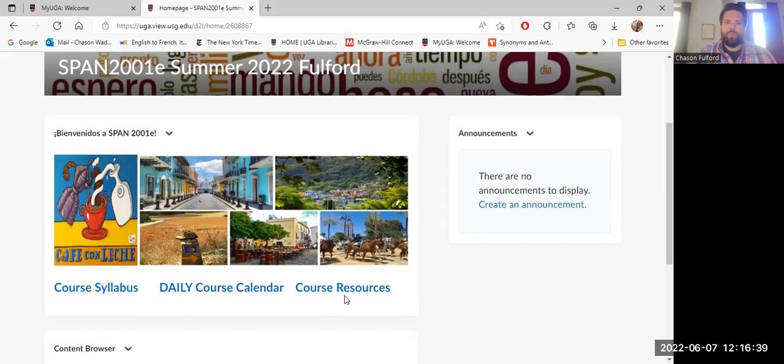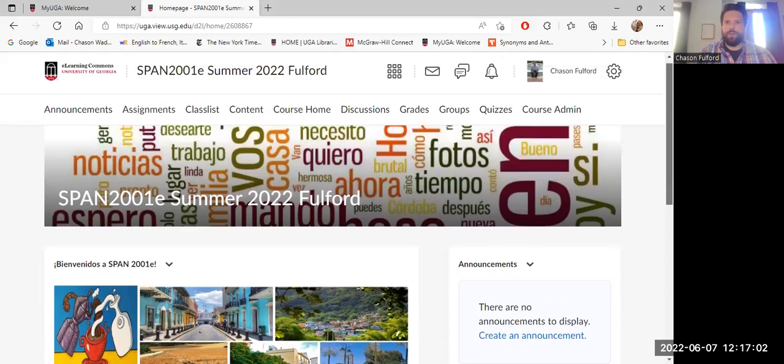And then lastly, we have a couple of course resources. This is just kind of like a bank of different links, different pages to help you with some troubleshooting, a couple of extra things if you need some help with recording, maybe some practice, those kinds of things. But that's a very helpful site just to give you a few extra links. We're going to talk a little bit about troubleshooting in terms of tech issues within Connect in just a moment.